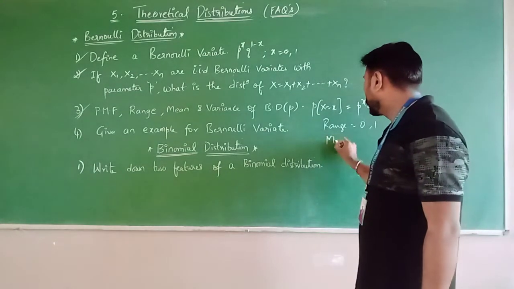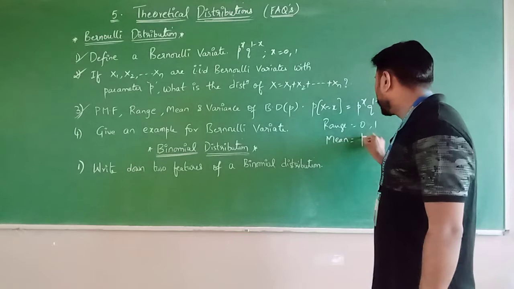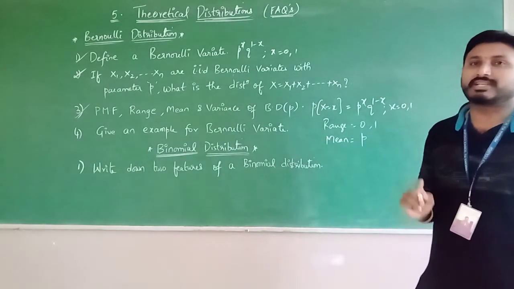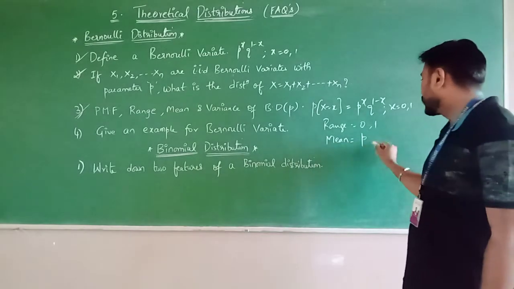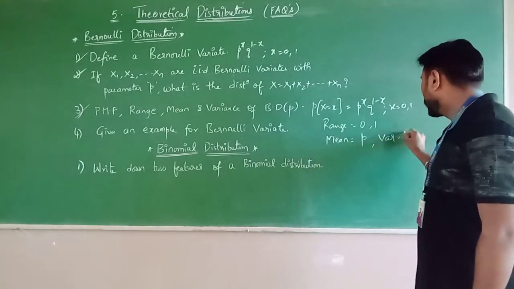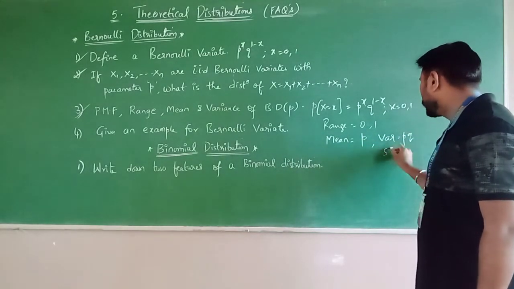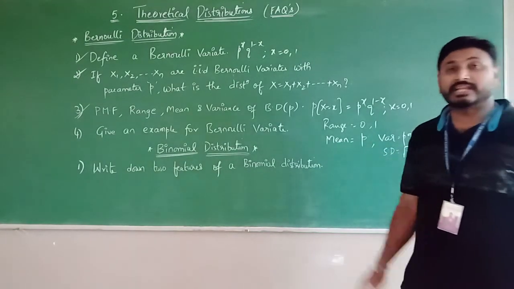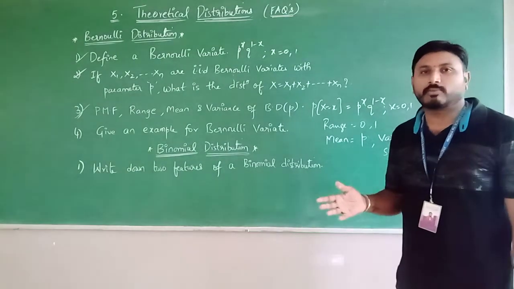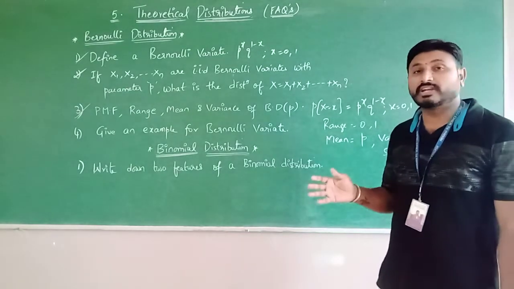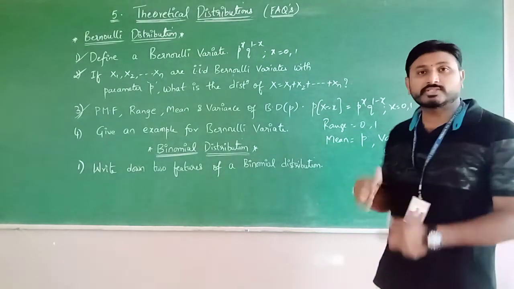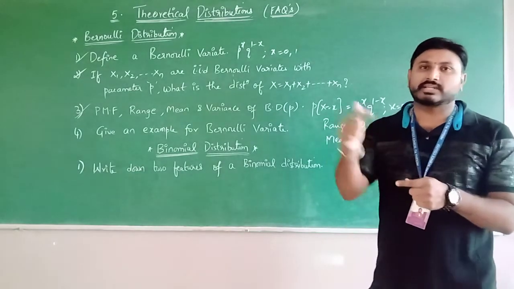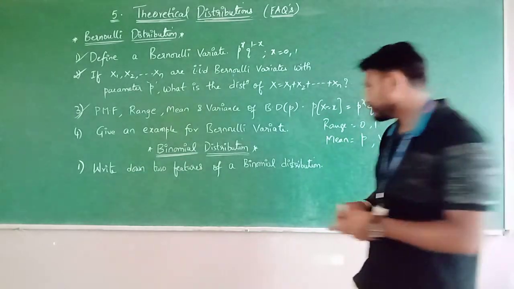Then mean. Mean of Bernoulli distribution is nothing but parameter p. So p is a constant, a parameter, a statistical constant. And then variance is pq, standard deviation becomes root pq. And the relationship between mean and variance in a Bernoulli distribution is, mean is always greater than variance. Clear? So mean will always be greater than the variance.